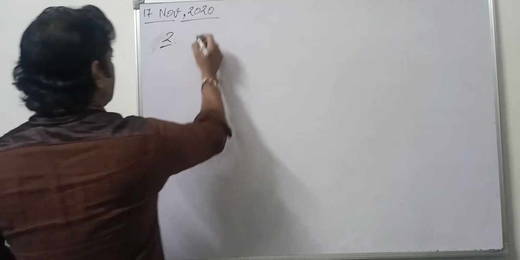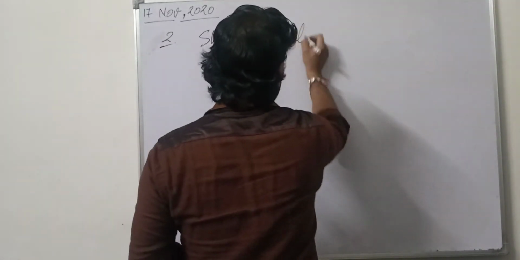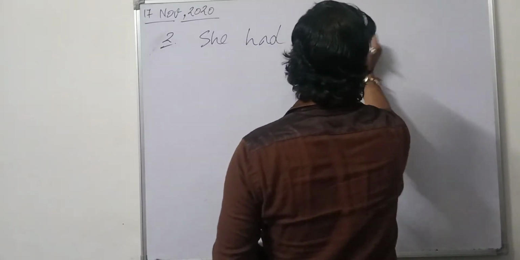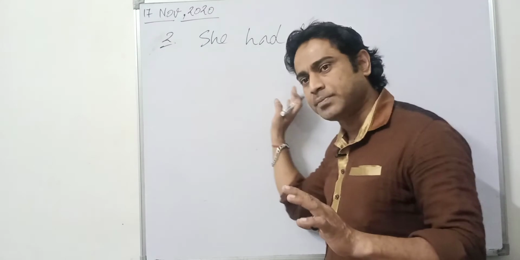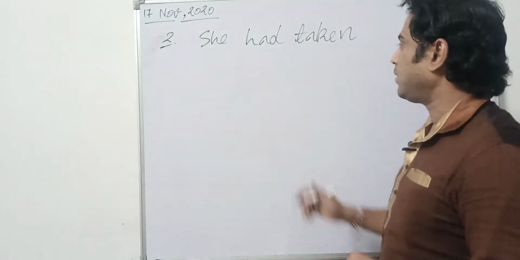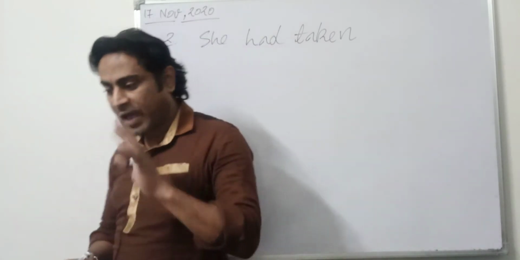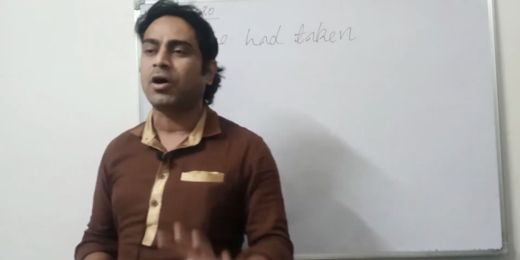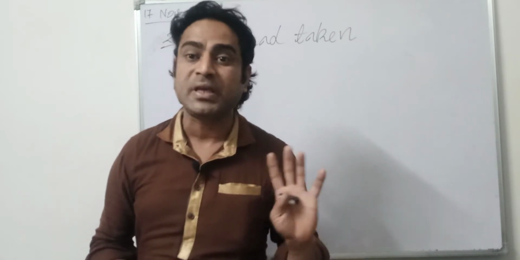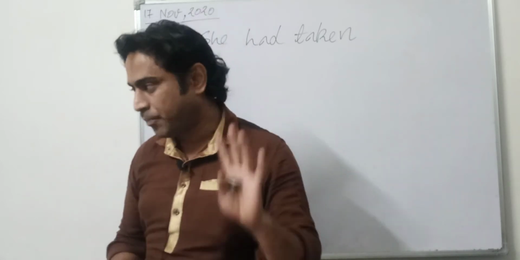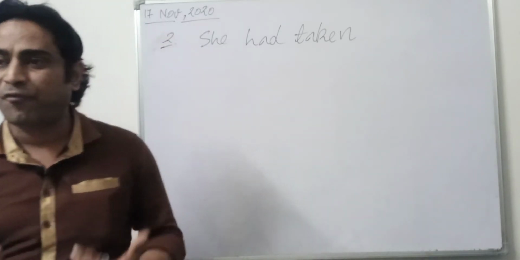Okay, if I say "she had taken," I have used had then verb third. Whenever I get this kind of combination, any member of the has family, then the past participle form, which means the third form of verb, that is what? That is the perfect sense.